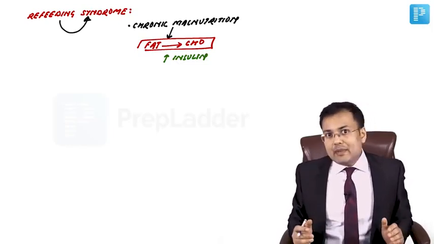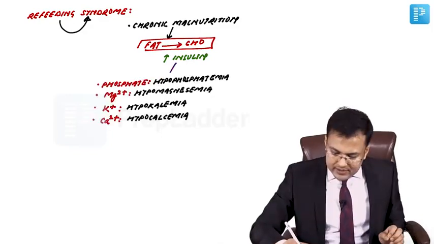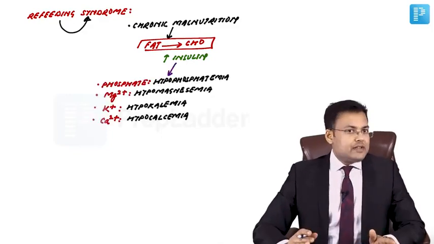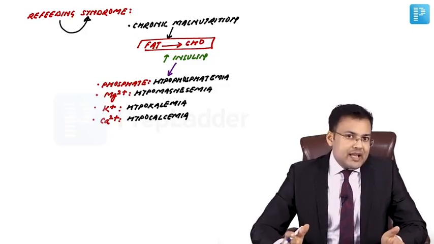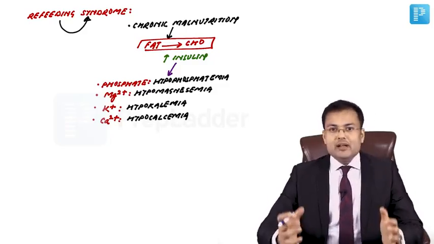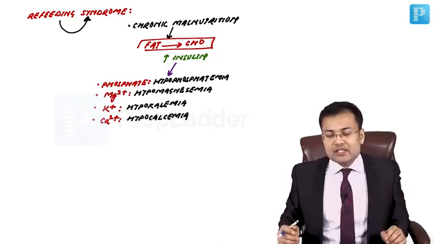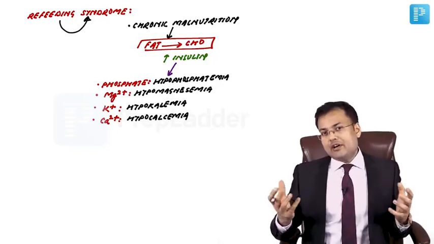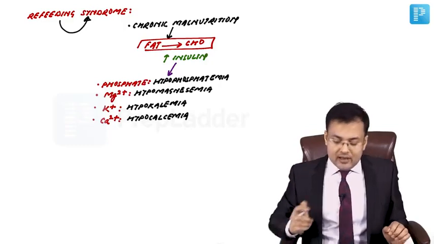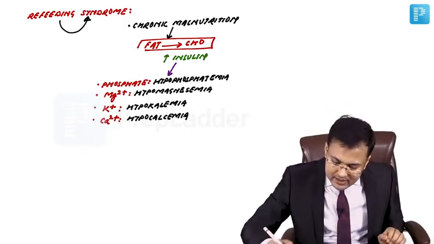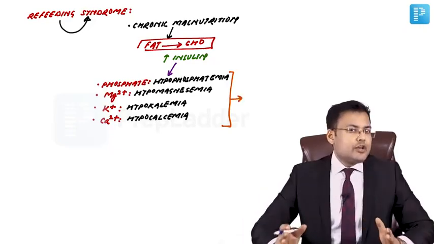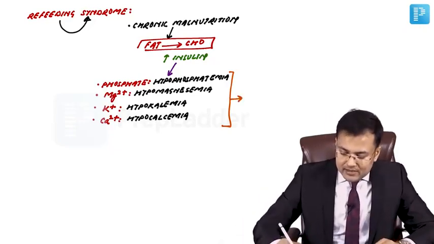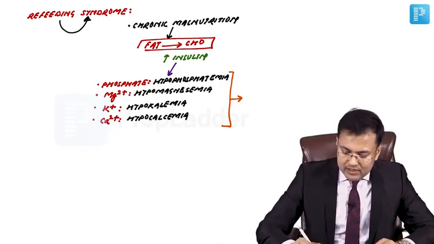Which electrolytes are migrated mainly? Have a look. Because of this increased insulin, the phosphate is migrated, leading to hypophosphatemia. Magnesium is migrated, leading to hypomagnesemia. There is uptake of potassium, so there is hypokalemia, and uptake of calcium, hypocalcemia. So this kind of dyselectrolytemia is seen in the patients of refeeding syndrome. Because of these dyselectrolytemias, the patients are prone to develop what?